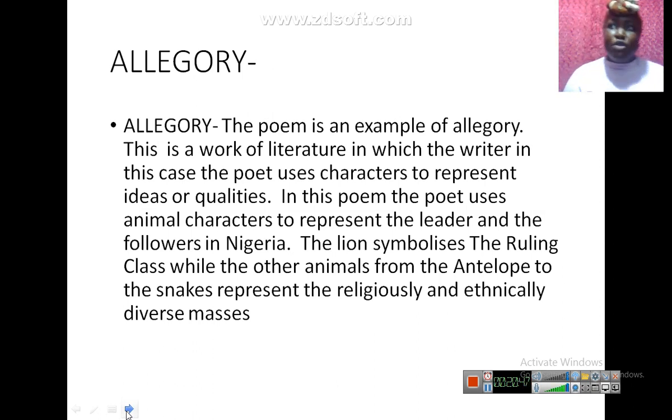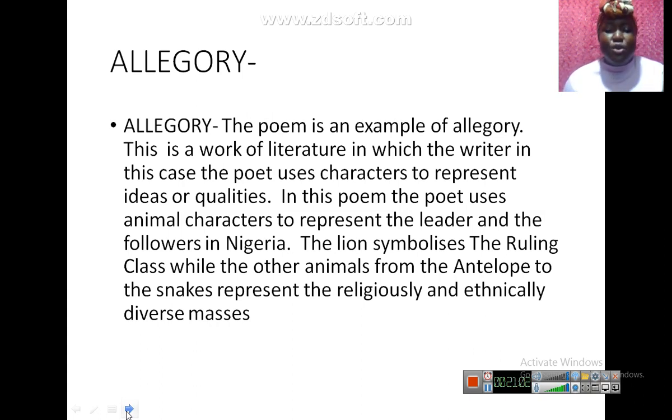I won't call it bigotry now, but everybody feels their needs will be properly attended to if they get their brother to be on the seats. You understand? So that is just it. Ethnically diverse masses. So the poem is allegorical.